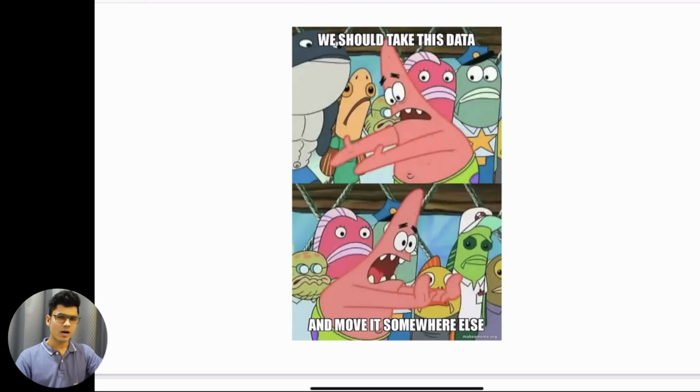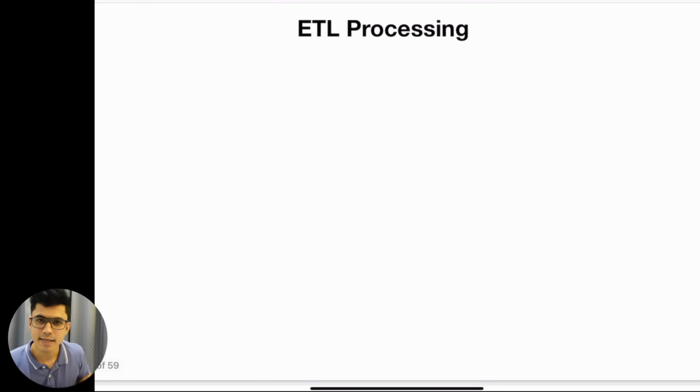But how do we do this? You understood every single thing, but how does this entire pipeline happen? We have something called ETL: extract, transform, load. You might already know this; everyone keeps talking about it.